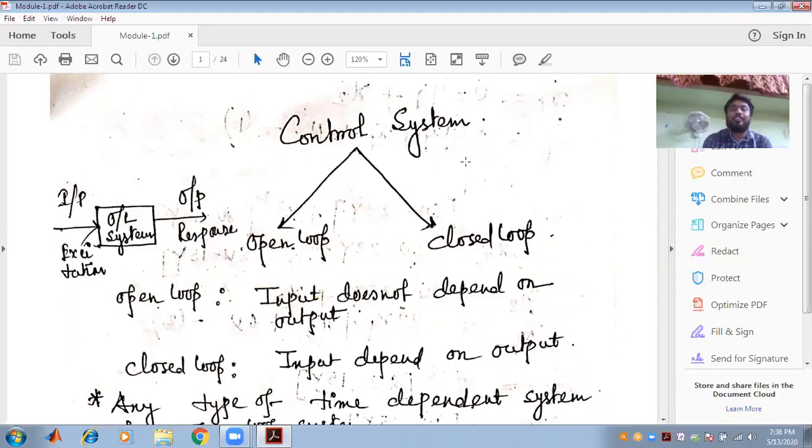So that's why we are using a regulator. This regulator is used to control the speed of the fan. That is why the concept of the control system comes in, in order to control a particular system, or otherwise to make a system stable. The control system can be classified into two parts: one is called the open loop, another is called the closed loop control system. So what is an open loop control system?